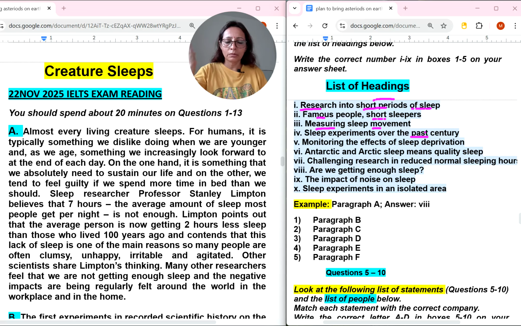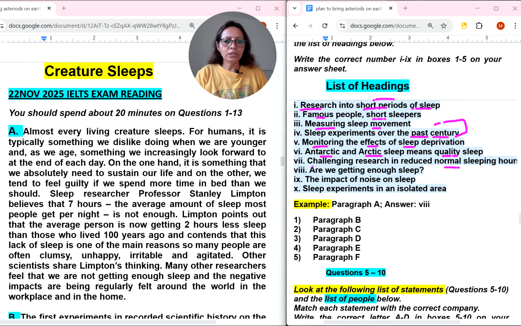Past means in old times they will be talking, and century means 100 years, means more than 100 years in the past. Somewhere they will be talking like that. Wherever you get the dates, and they talk about sleep experiments over the 100 years, that will be the answer. Monitoring the effects of sleep deprivation. Okay, Antarctic and Arctic sleep means quality sleep. Antarctic and Arctic words are the keywords here. It means quality sleep.